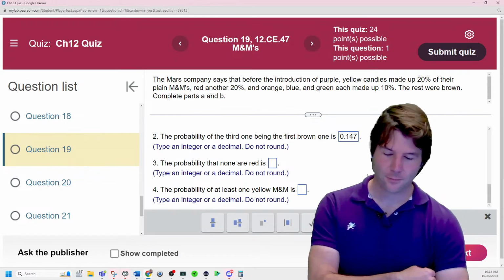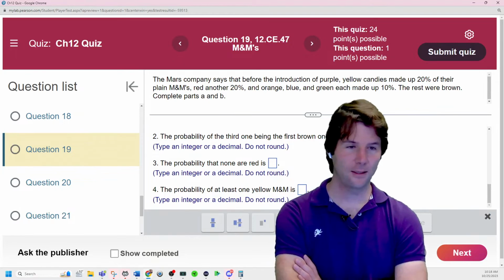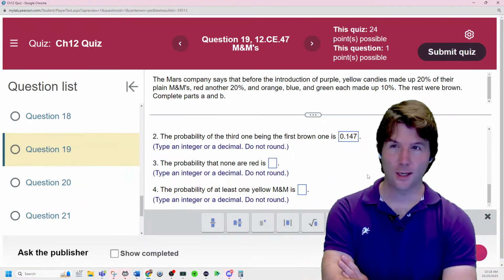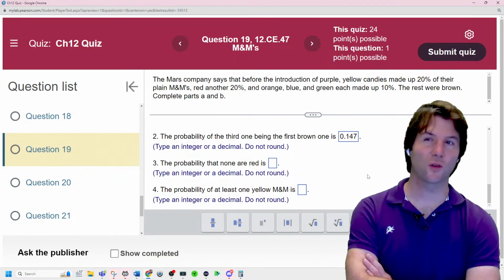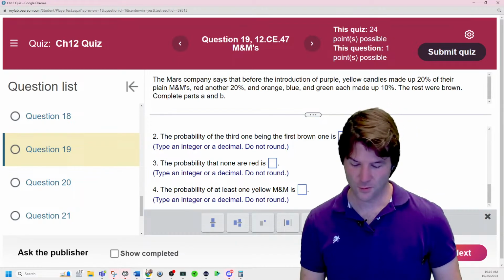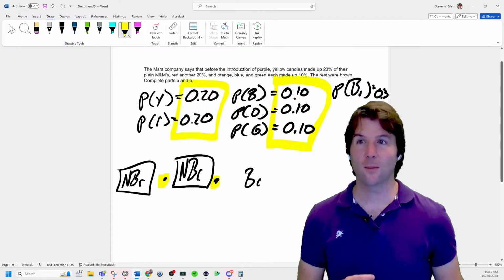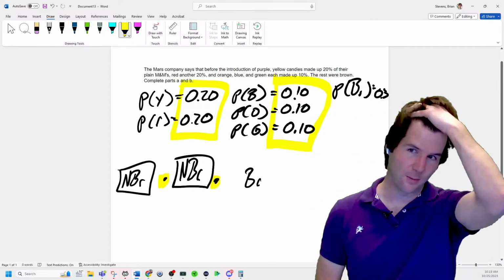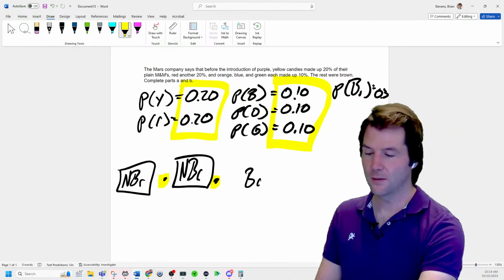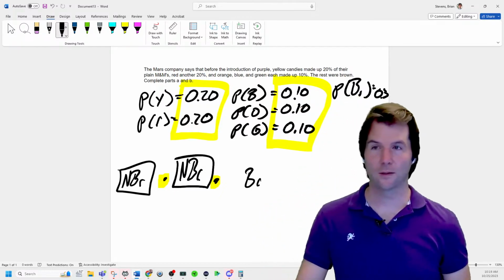Okay. The probability that none are red is this. So we're looking at none of your M&Ms are red. If none of them are red, the first M&M would have been what? None of them are red.